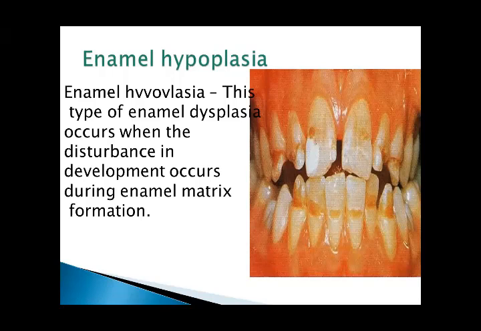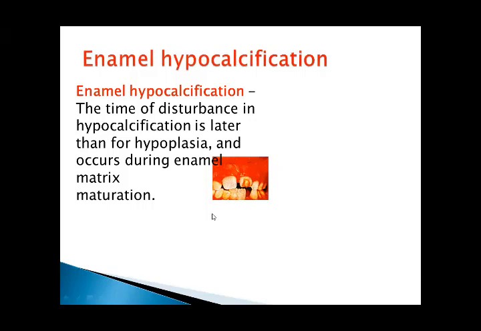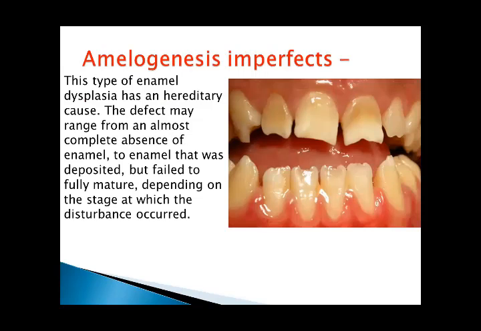Enamel hypoplasia: this type of enamel dysplasia occurs when the disturbance in development occurs during enamel matrix formation. Hypocalcification: the time of disturbance in hypocalcification is later than for hypoplasia and occurs during enamel matrix maturation.